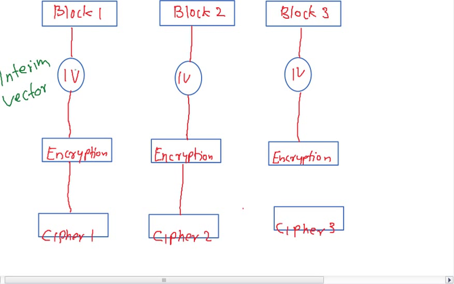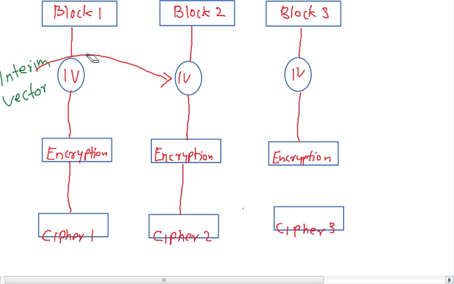When the IV is introduced here, the IV plus this particular block is encrypted and you get ciphertext 1. If you introduce the same IV here, it makes no difference from the previous block cipher. The IV would have to be introduced in each and every block, which is cumbersome, and the IV cannot be repeated.